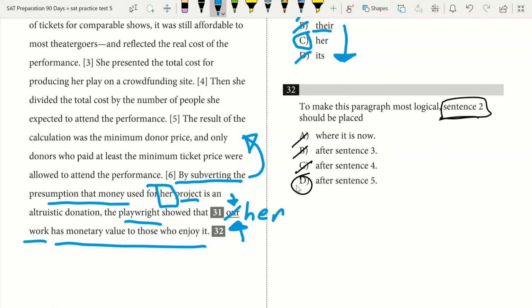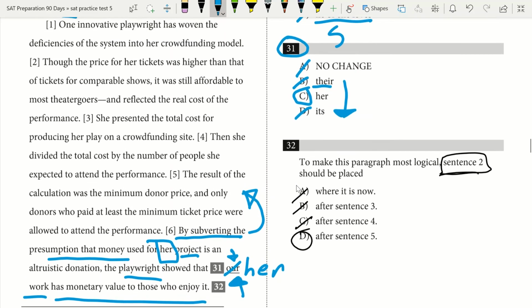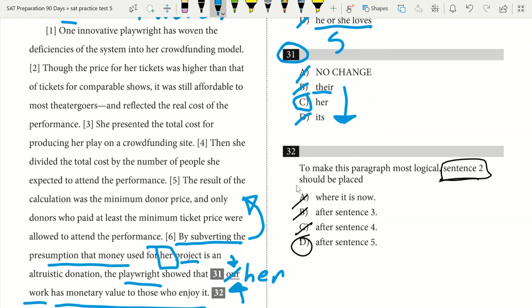For example, say that using any pronoun would leave you not knowing who it's referencing. Say that there were two people, both female, and the option was her, and you don't know which one it's referring to. And another option is one of the names. You'd want to pick one of the names because you want to make sure it's clear who it's referring to. So in cases like this where you're using a pronoun, you want to make sure you have the correct pronoun, or if there's no option that has a clear antecedent, you want to use whatever option is specific. If there was a name, you'd want to use the name. Or if there was a proper noun, you'd want to use the proper noun. So that's another thing that you should know for the SAT writing section.